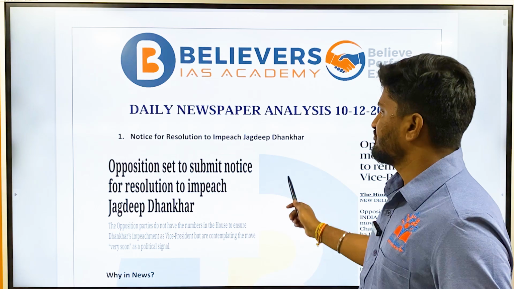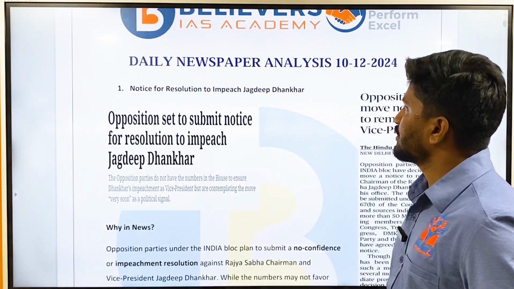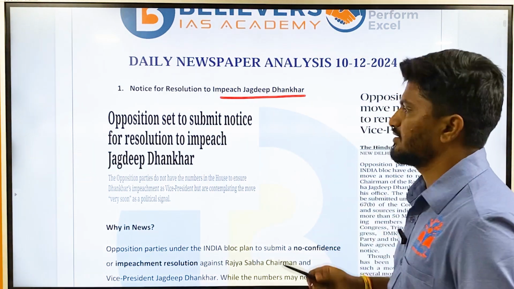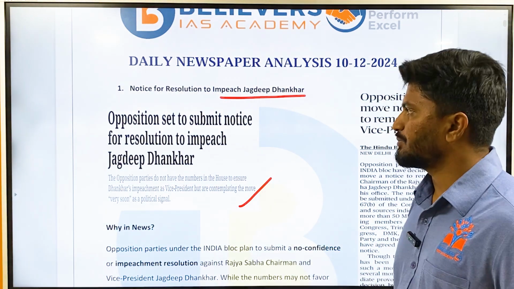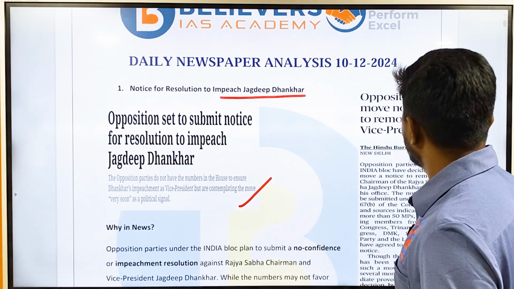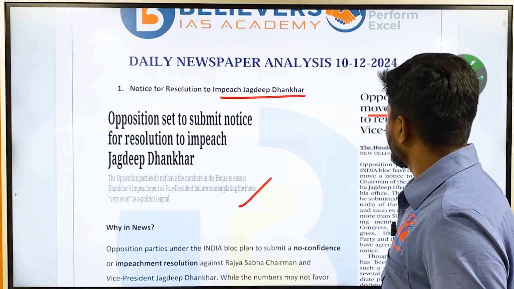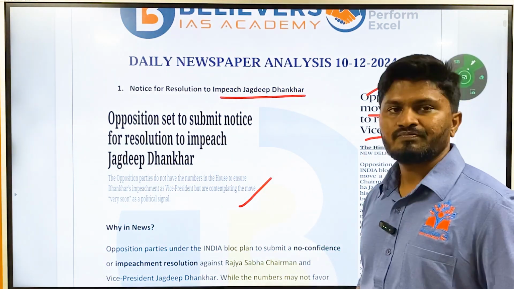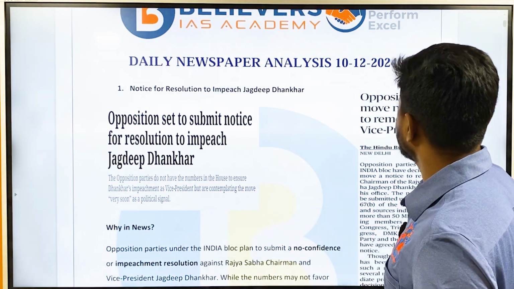So the first article for today, that is 10th December 2024, is a notice for resolution to impeach Jagdeep Dhankhar. This is the article in the Indian Express: opposition set to submit notice for resolution to impeach Jagdeep Dhankhar. Another article: opposition to move notice to remove vice president. This was there in the Hindu and the Indian Express. So a very important and relevant article for UPSC.